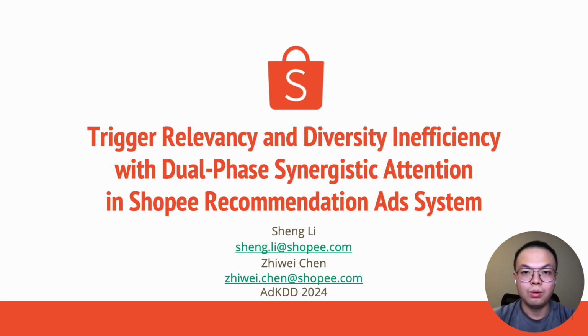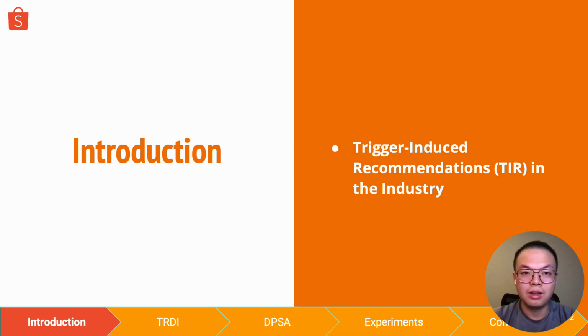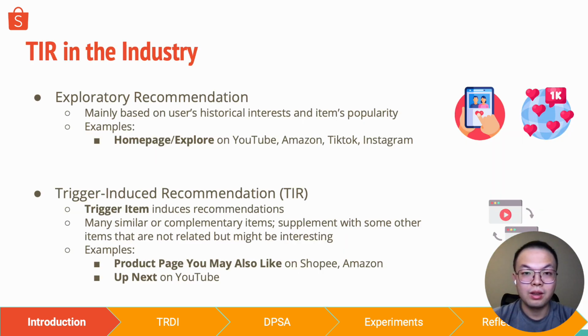In this video, we're pleased to present our paper named Trigger-Relevancy and Diversity Inefficiency with Dual-Phase Synergistic Attention in Shopee Recommendation Ads System. The agenda for today will be firstly, an introduction to the concept of Trigger-Induced Recommendation, or in short, TIR. Broadly speaking, we could roughly categorize all recommendation scenarios in the industry into exploratory recommendation and trigger-induced recommendation.